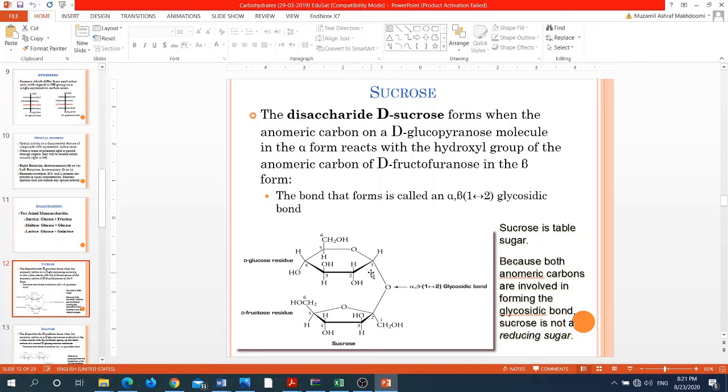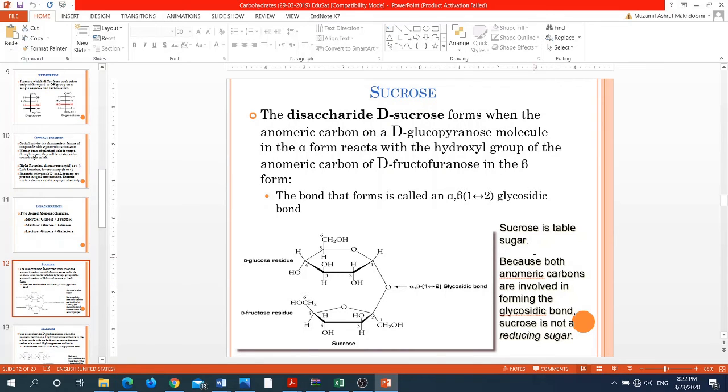The orientation of the hydroxyl group at the carbon number 1 in the glucose is alpha, while the orientation of the hydroxyl group at the carbon number 2 in the fructose is beta. So the bond is formed between the alpha form of the glucose and the beta form of the fructose. So it will be referred to as the alpha beta 1 to 2 glycosidic bond.